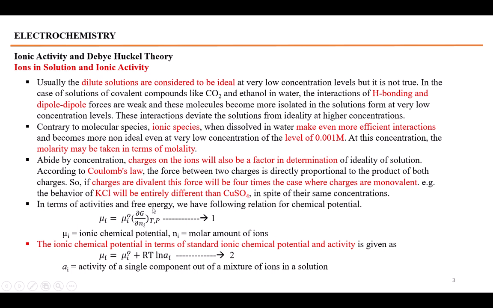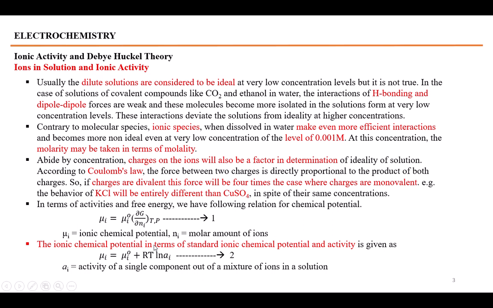In terms of activities and free energy, whenever we want to take the chemical potential of a solution, there is a well-known relationship. The ionic chemical potential mu i of an ion will be equal to the partial derivative of the Gibbs free energy curly G over curly Ni. Here Ni is the molar amount of ions, meaning the number of moles of the ions, and curly G is the Gibbs free energy, with temperature and pressure given.